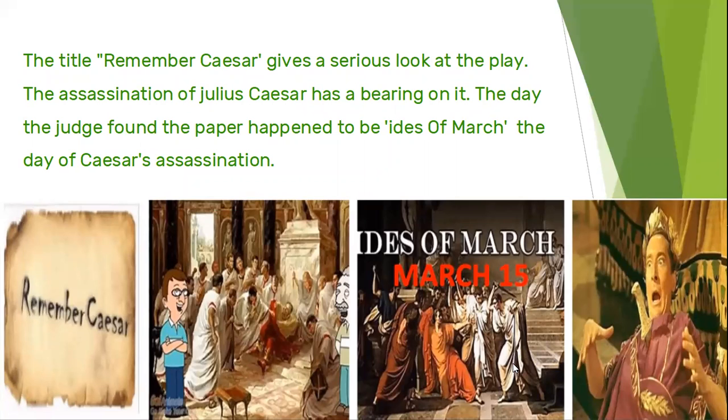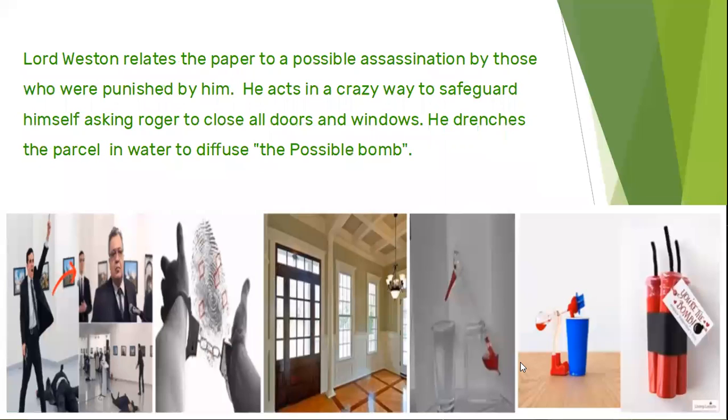Seeing the definite attack, Lord Weston ordered his secretary to shut all the doors and windows. He was panic stricken, but his wife remained unperturbed by the threat. She was frivolous. He ordered Roger to send the cook and the gardener away. Both Weston and Roger took elaborate precautionary measures to thwart the assassination attempt.